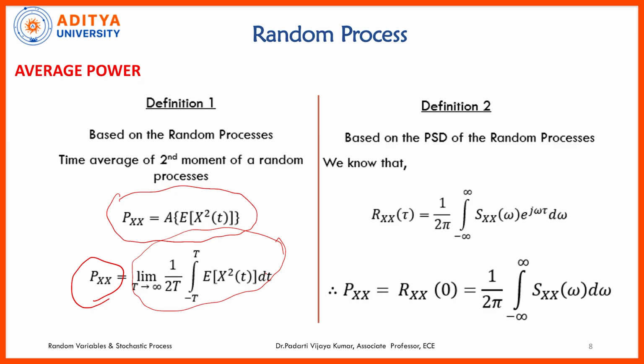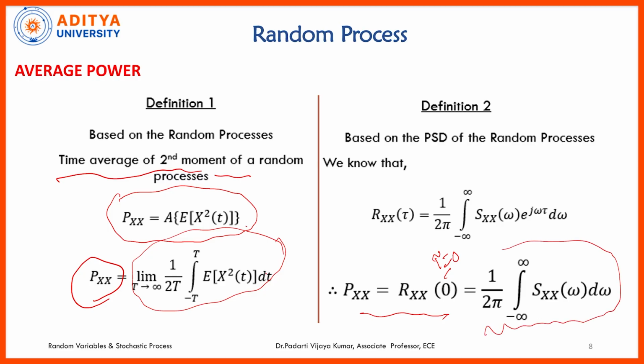This is the mathematical formula for computing the average power, or average power is otherwise defined as the second moment of the random process, the time average second moment. We have seen this particular property in the autocorrelation function: the autocorrelation function at tau equal to 0 gives you the average power.